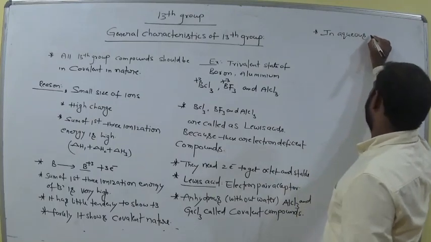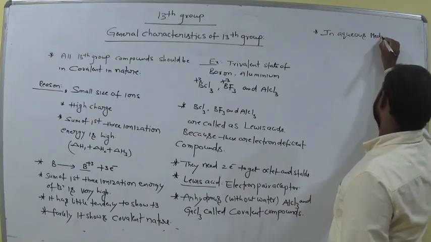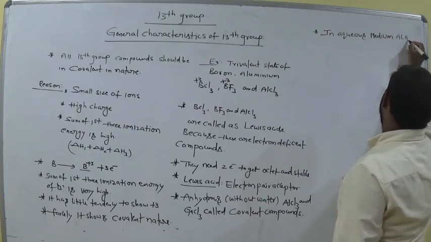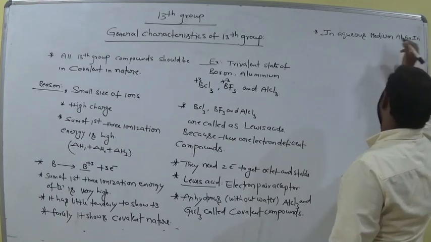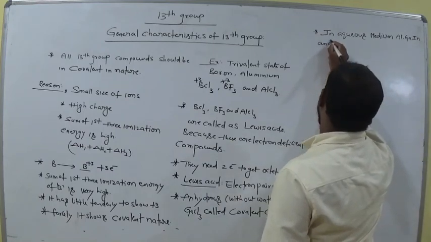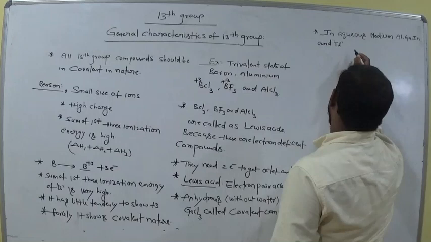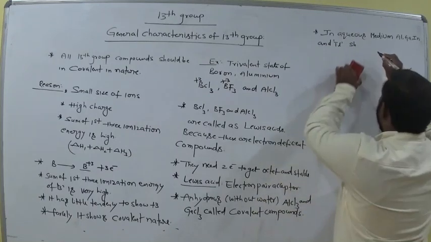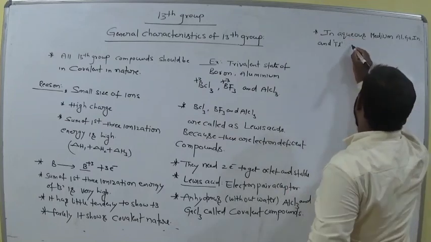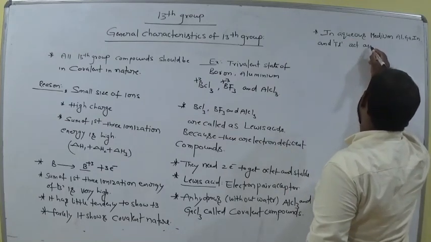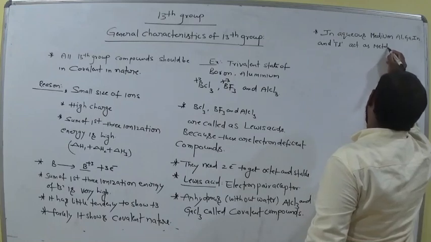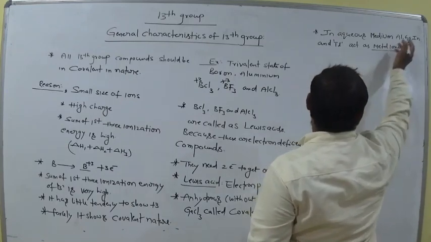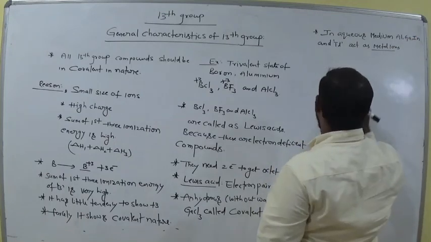Now in aqueous medium, aluminium, gallium, indium and thallium act as metal ions, meaning positive charges, in aqueous medium.